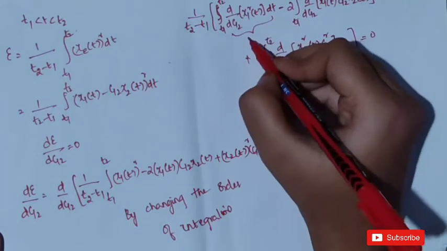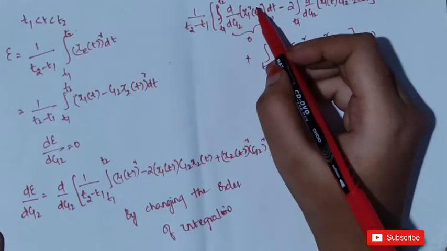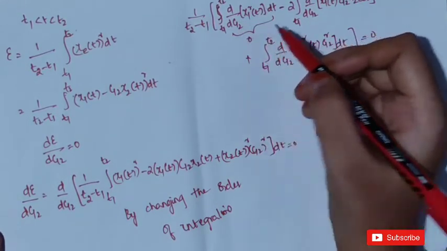The first term will be equal to 0, because the derivative of x1 square of t with respect to c12 is 0.